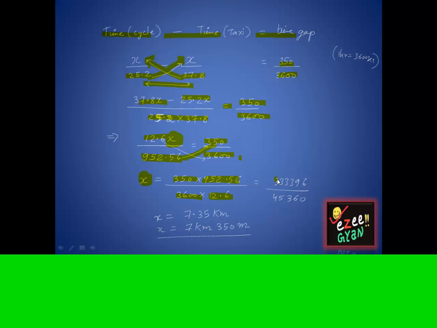When you multiply the numerator, you get 333396, and the denominator gives you 45360. When you divide both of them, you end up getting 7.35 kilometers, which can be written as 7 kilometers 350 meters.